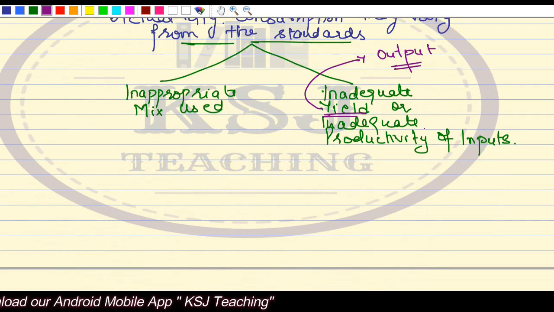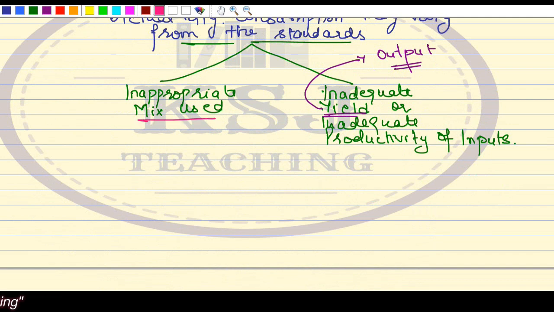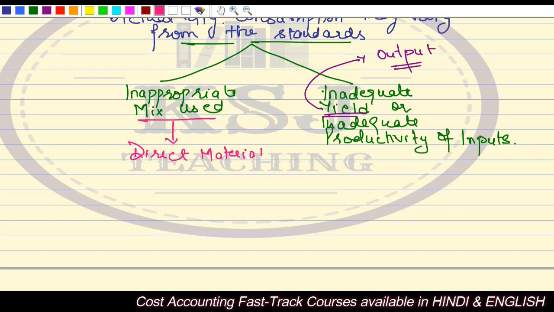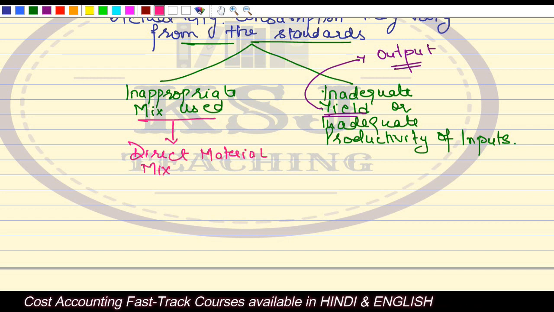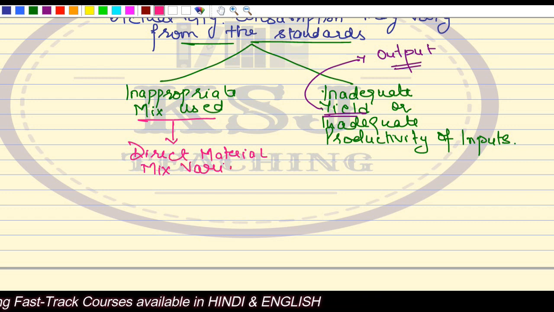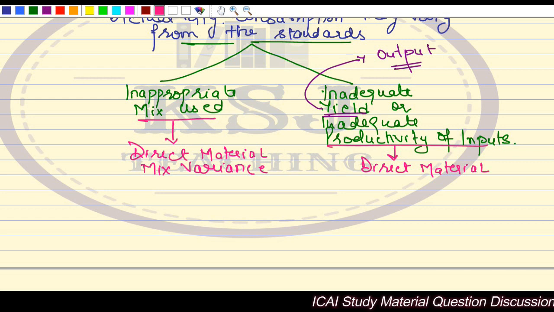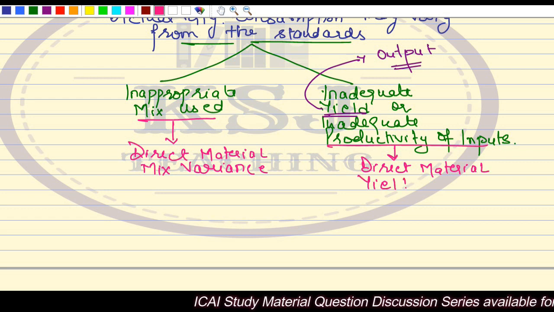Now we have two variances related to this. The first is direct material mix variance. The second is direct material yield variance.